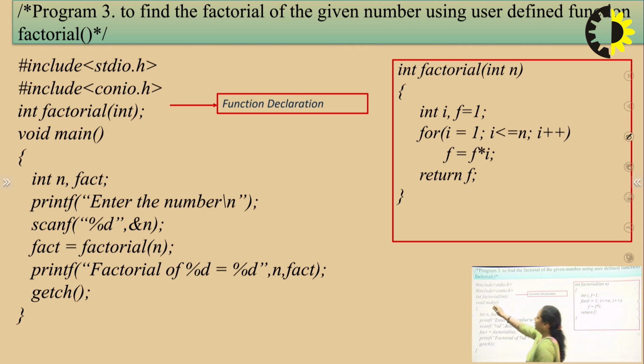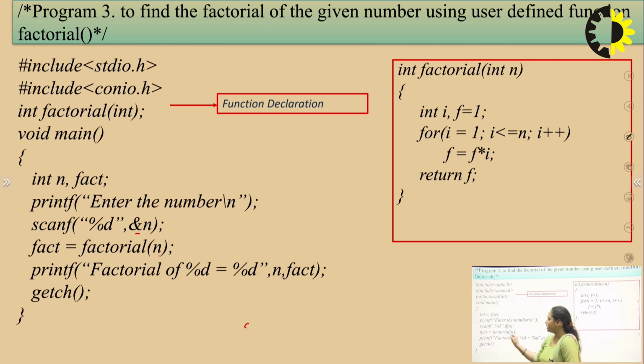So here I have taken the function factorial. Only one parameter is passed here and its data type is int. Within the main, I have taken an input number n from the user, and that input n is being passed as an actual parameter in the function call. So in the function call, it is written fact equal to factorial of n. n is the number whose factorial has to be calculated and which is being passed as the actual parameter within this particular statement.